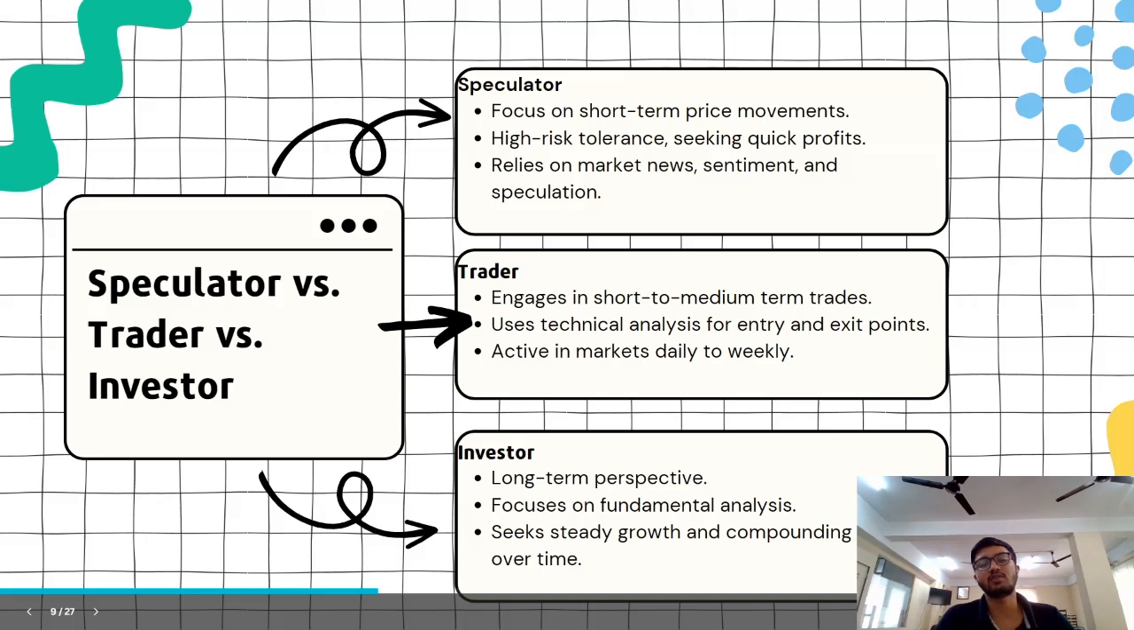The third kind of market participant is the investor. An investor thinks from a long-term perspective, focuses purely on fundamentals, and seeks steady growth and compounding returns over time. They don't have the time and energy to watch the markets every day and see the stock price go up and down. They just look at the business model of a company, believe in its management, and put their money behind these companies. And investing has outperformed all of these things over the past several years.